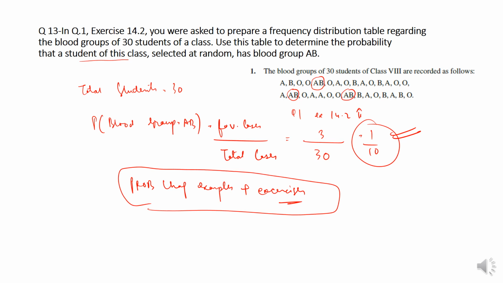The thing is this: the probability of any event is always favorable cases by total cases. So from the question you always have to find out the total number of cases. Here there are 30 students, so the total cases is 30. Out of these 30, how many are favorable to us? Which have blood group AB. 3 out of 30 have AB, so that is 1 by 10. So this is how you have to solve questions of probability. I hope this was very well understood.